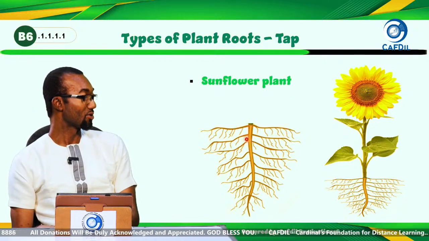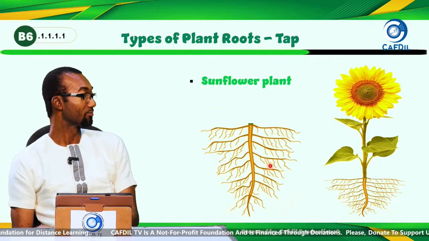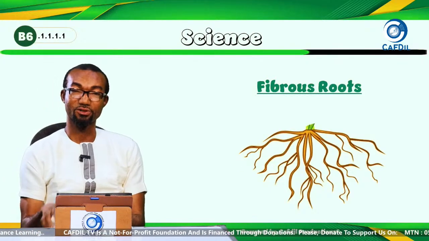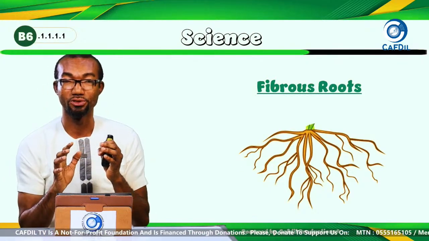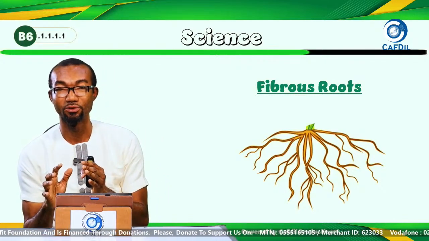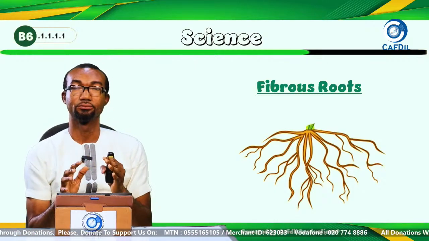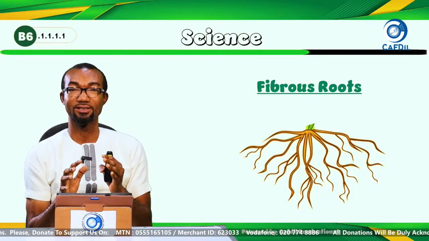So this is the roots of the sunflower, and you see the side roots, the main roots, and the root hairs. So the sunflower also has tap roots. Good. So now you know tap roots, how they look, and examples of plants with taproot.